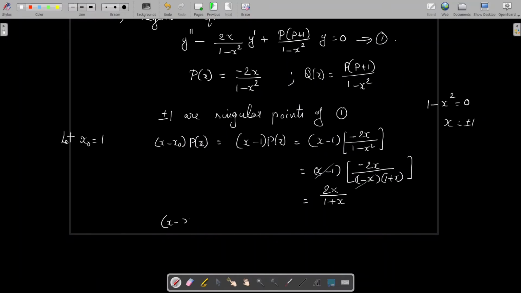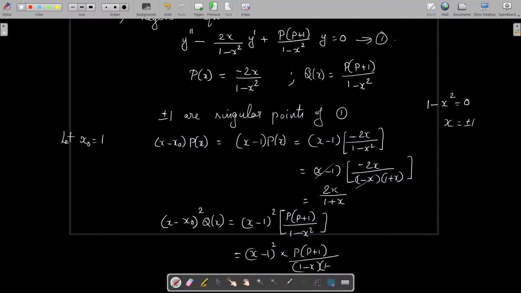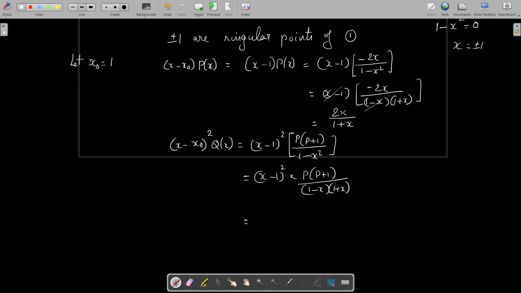Also we have to calculate x minus x naught whole square into q of x. So this is x minus 1 whole square into q of x, which is p into p plus 1 divided by 1 minus x square. Again we can factorize: x minus 1 whole square into p into p plus 1 divided by 1 minus x into 1 plus x. So x minus 1 square is equal to 1 minus x square, and the factor 1 minus x cancels, and we have 1 minus x into p into p plus 1 divided by 1 plus x.